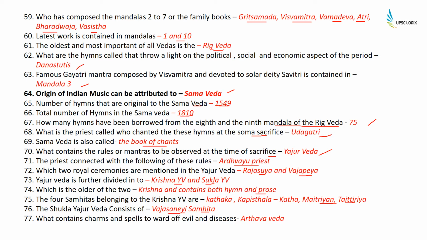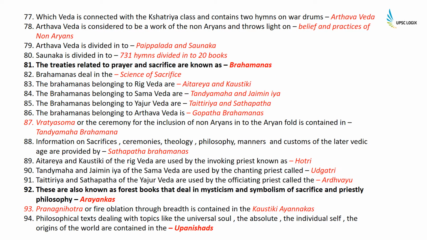What contains charms and spells to ward off evil and diseases? It is Atharvaveda. Which Veda is connected with the Kshatriya class and contains two hymns on war drums? It is Atharvaveda. Atharvaveda is considered to be a work of non-Aryans and throws light on belief and practices of non-Aryans. Atharvaveda is divided into Paippalada and Shaunaka. Shaunaka is divided into 731 hymns divided into 20 books.